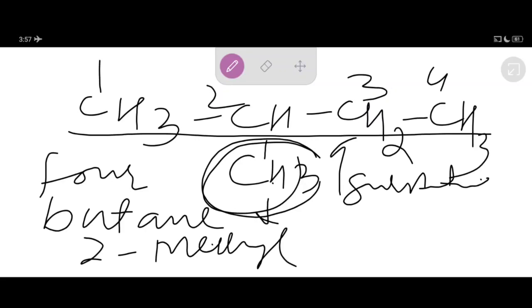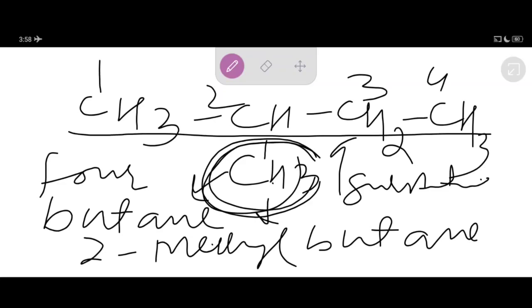Good, that's a good class. So this methyl group is present at carbon number 2. That means 2-methyl butane. This compound is named 2-methyl butane. Why 2-methyl? Somebody may pose this question. Because this very methyl group, which acts as a substituent, is present at carbon number 2.